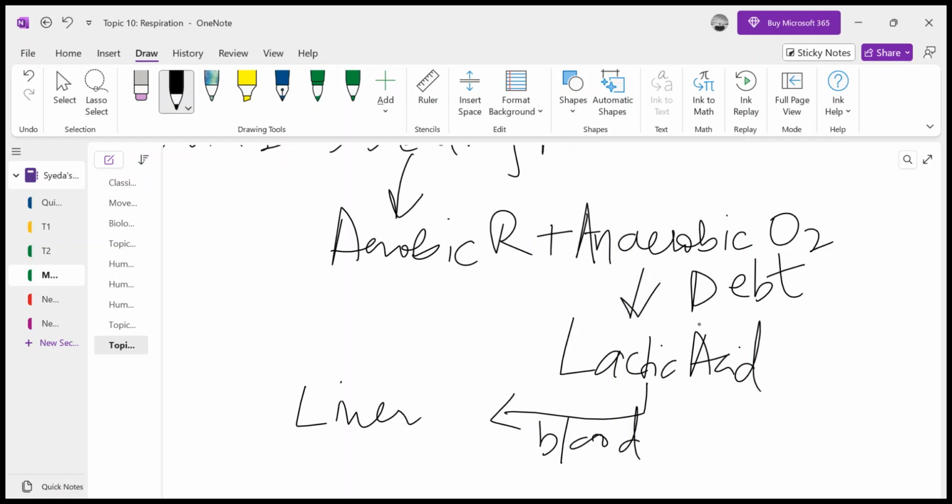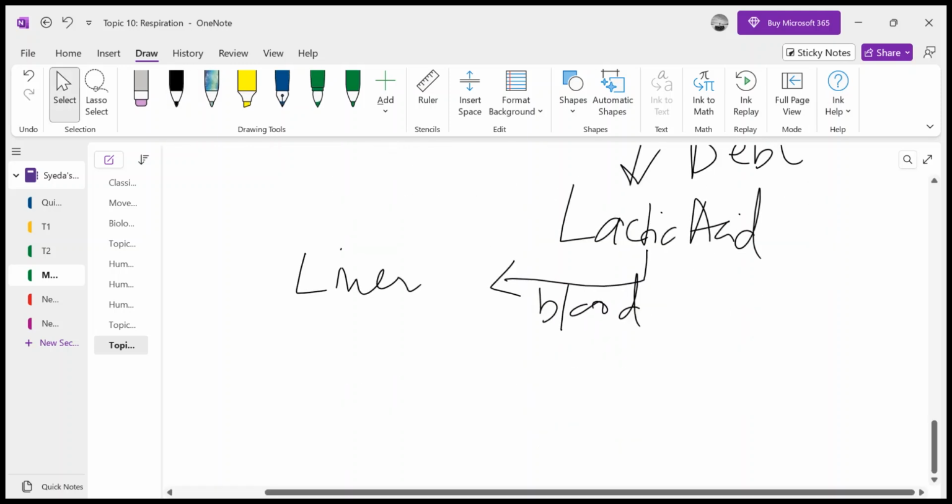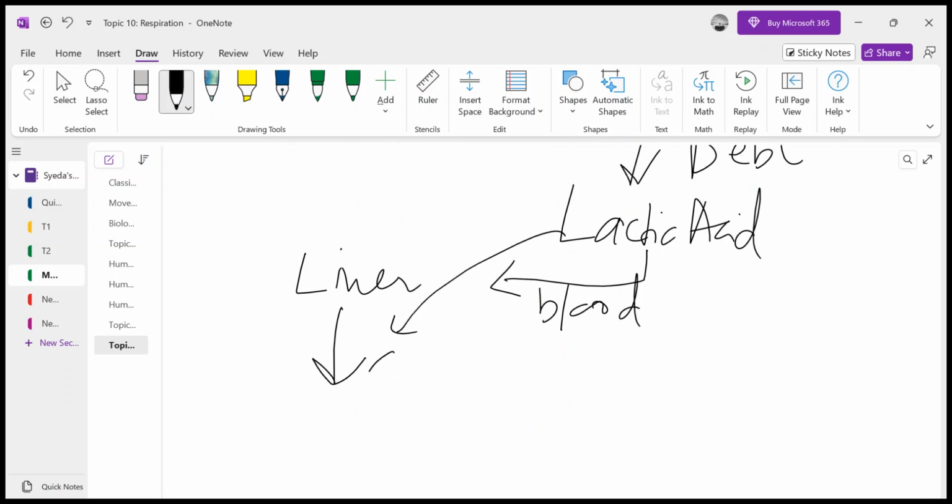That's why our heart rate doesn't get normal as soon as we stop exercising, because the heart has to pump the blood for the quick collection of the lactic acid from the muscles and bring that to the liver. And the heart is also pumping oxygenated blood towards the liver, because the liver wants oxygen now, because the liver has this lactic acid which has been transported from the muscles. This lactic acid has to be oxidized in the presence of oxygen, and it will be completely oxidized into carbon dioxide.